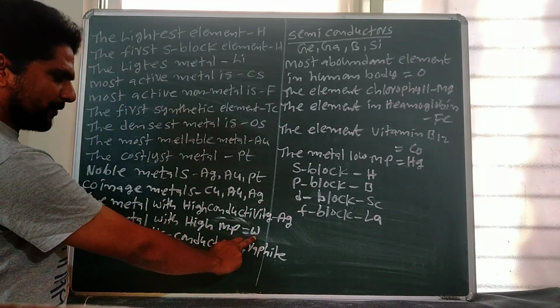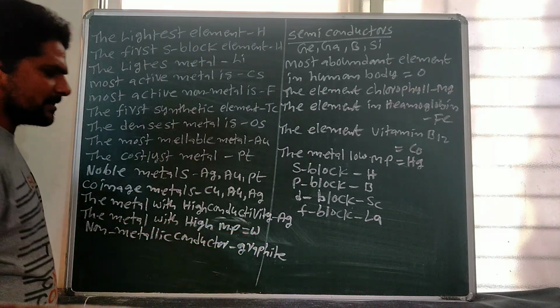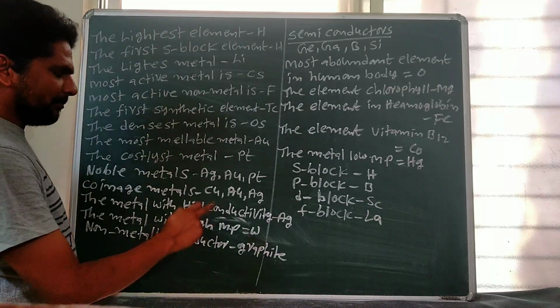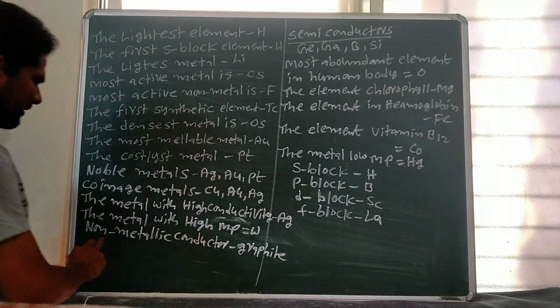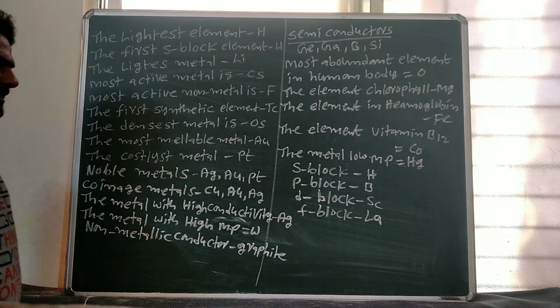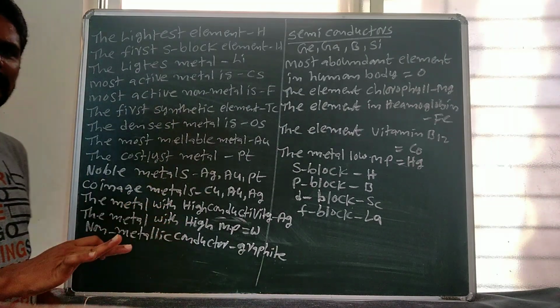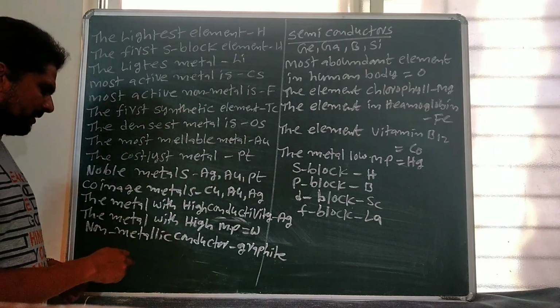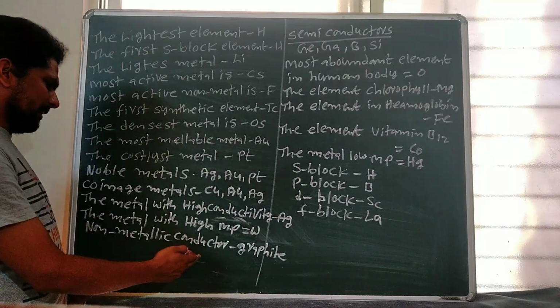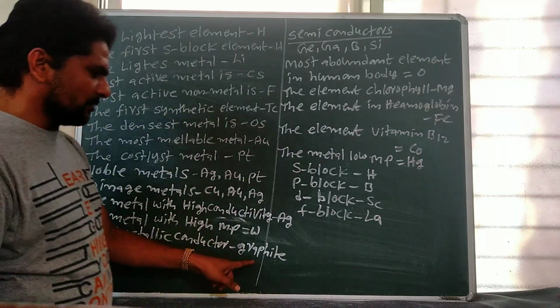It is also called wolfram. That's why tungsten is used in the electric bulb as filament. The non-metallic conductor is graphite. Generally metals are good conductors and non-metals are insulators, but graphite is a non-metallic conductor. It acts as a good conductor of electricity.